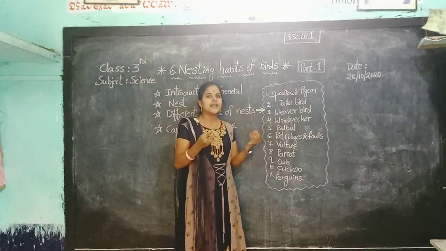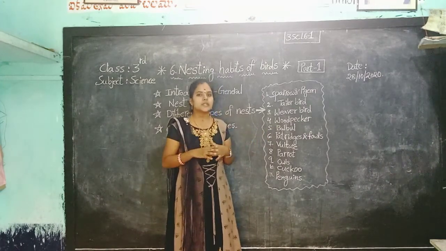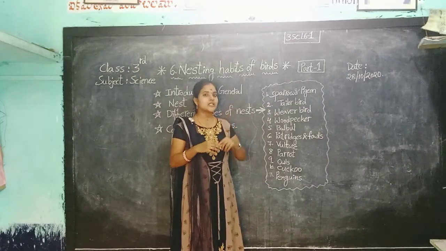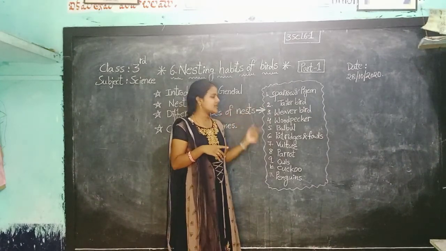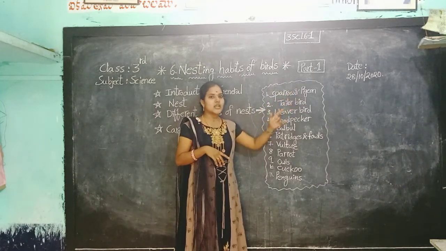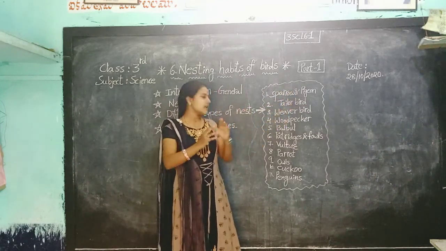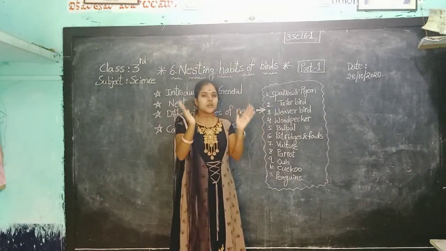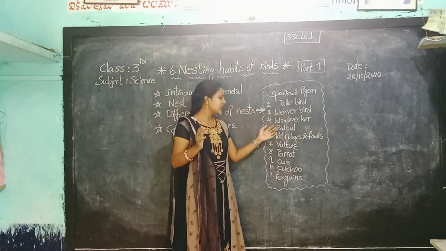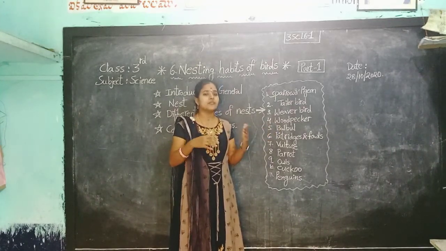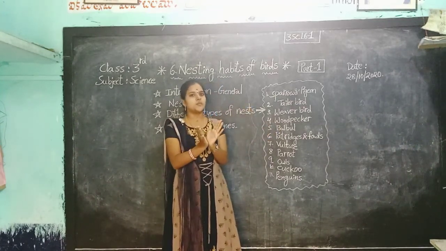The bulbul nest is like a deep cup shape, and I told you that one bird's nest is also like a deep cup. Which birds? Yes, very good. Sparrow and pigeon nest is also like a deep cup shape. Here the bulbul nest is also a deep cup shape. Here the bulbul lays its eggs and hatches them.